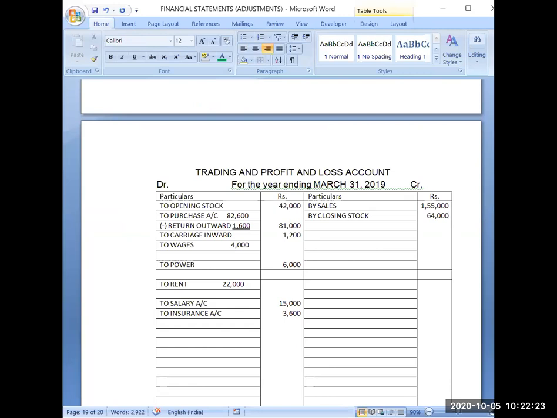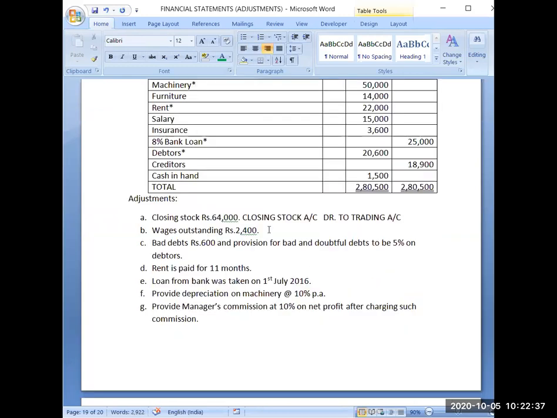And when I'm doing any adjustment, I will simultaneously complete it for both places. I will not leave one part of the adjustment for attempting later. That way I will never be able to complete my question. So make sure that whatever parts are there for any adjustment, you have to complete it at one go.